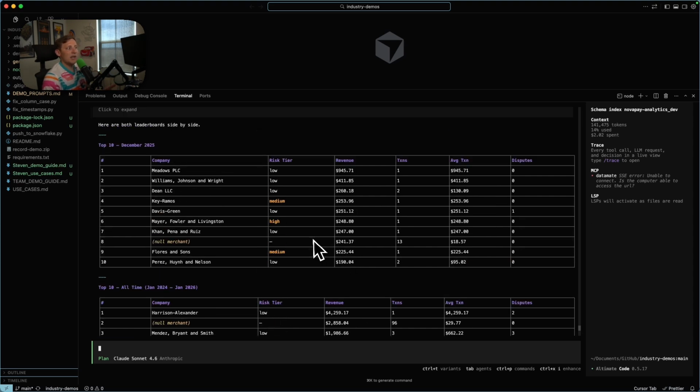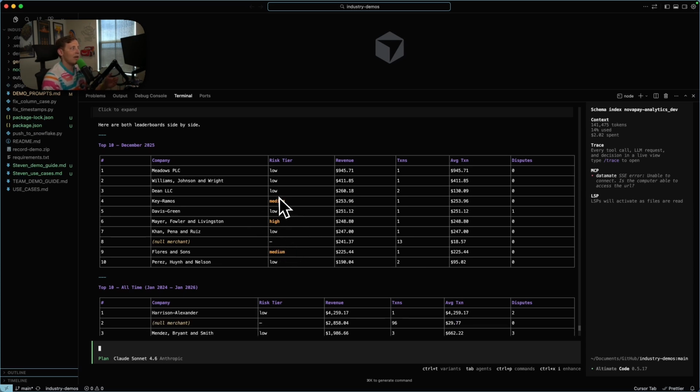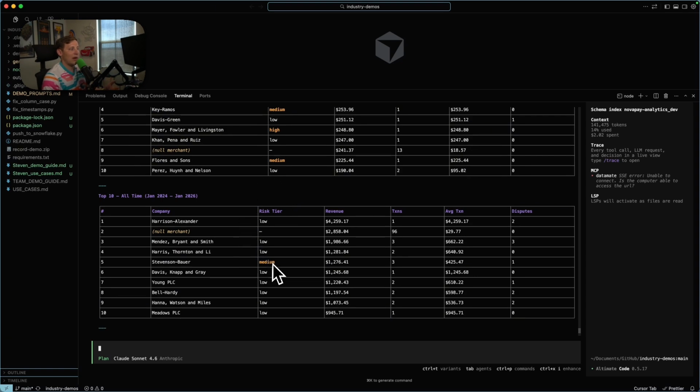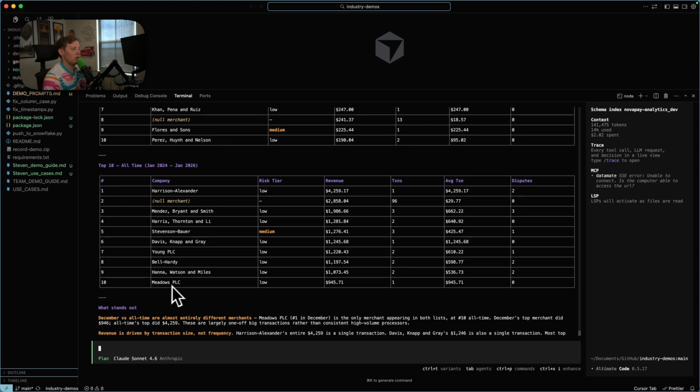So what we're seeing here is that the majority of these top 10 customers are low risk tier, but we do have a bit more higher risk in December than we do all-time, which we only have one medium risk there. And it even gives us what stands out here. So December versus all-time are almost entirely different merchants. And so Meadows PLC is the only one that exists in both. So it's number 10 in all time, number 1 in December.